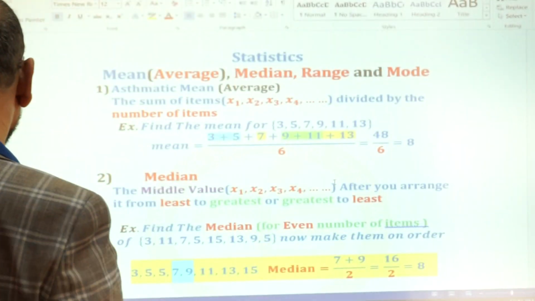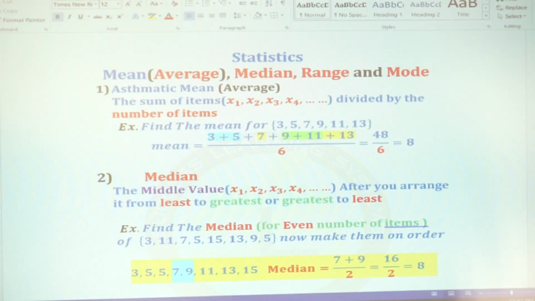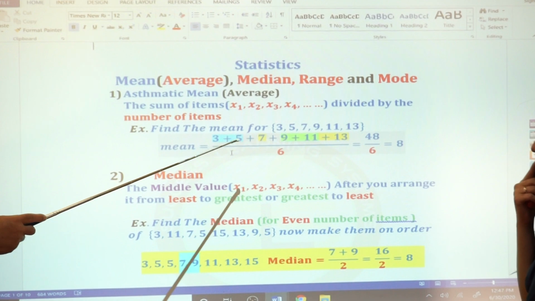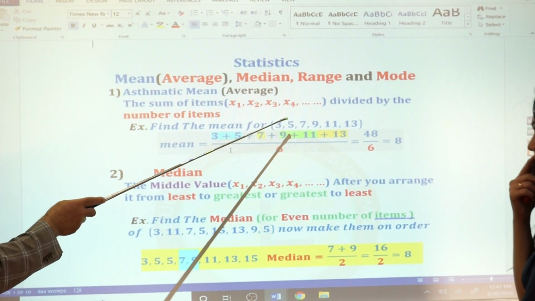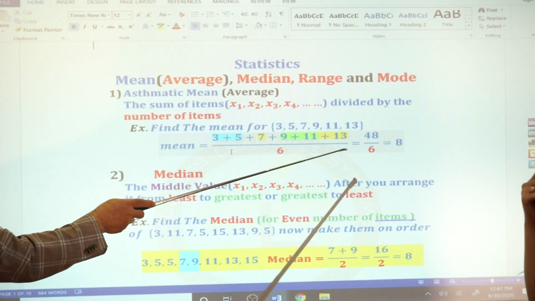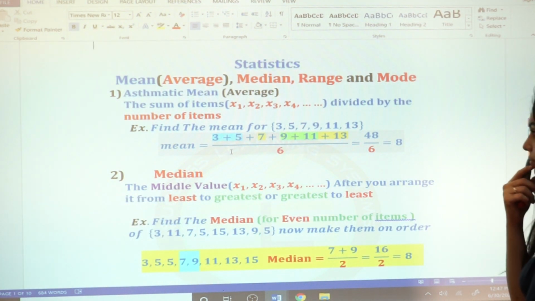For a group of numbers, the easy way, the one you did before, is to add all the numbers. The mean is to add all the numbers and divide by how many numbers we have. In this case, how many numbers do we have? 6 numbers: 3, 5, 7, 9, 11, 13. You add them, and 48 over 6 is 8.